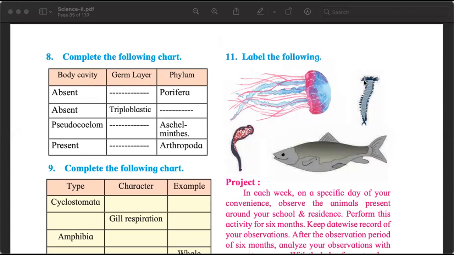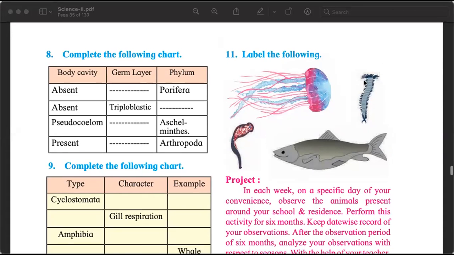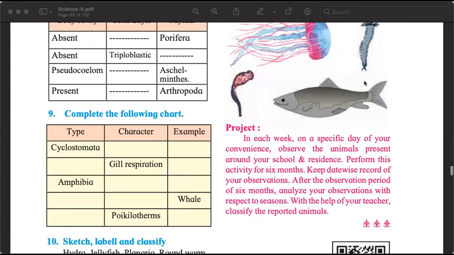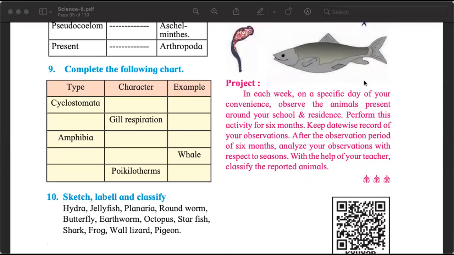A rough diagram, a scientifically correct diagram, is necessary. An artistically good diagram is not necessary. Good to have, but not necessary. Question number 9, we will complete when we finish understanding the remaining part of the chapter.